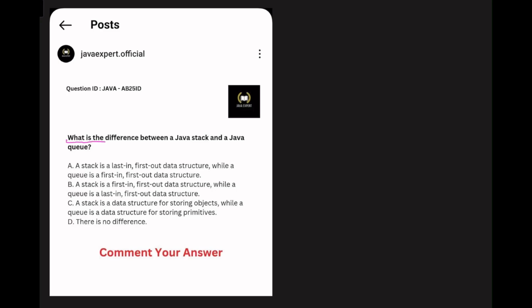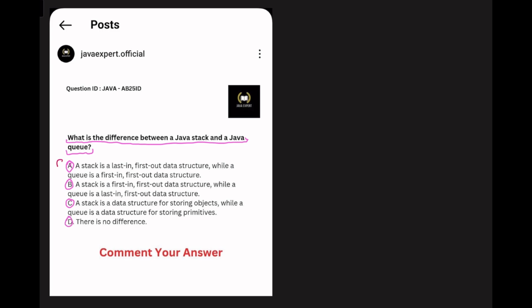What is the difference between a Java stack and a Java queue? Option A, a stack is a last in, first out data structure, while a queue is a first in, first out data structure. Option B, a stack is a first in, first out data structure, while a queue is a last in first out data structure. Option C, a stack is a data structure for storing objects, while a queue is a data structure for storing primitives. Option D, there is no difference.